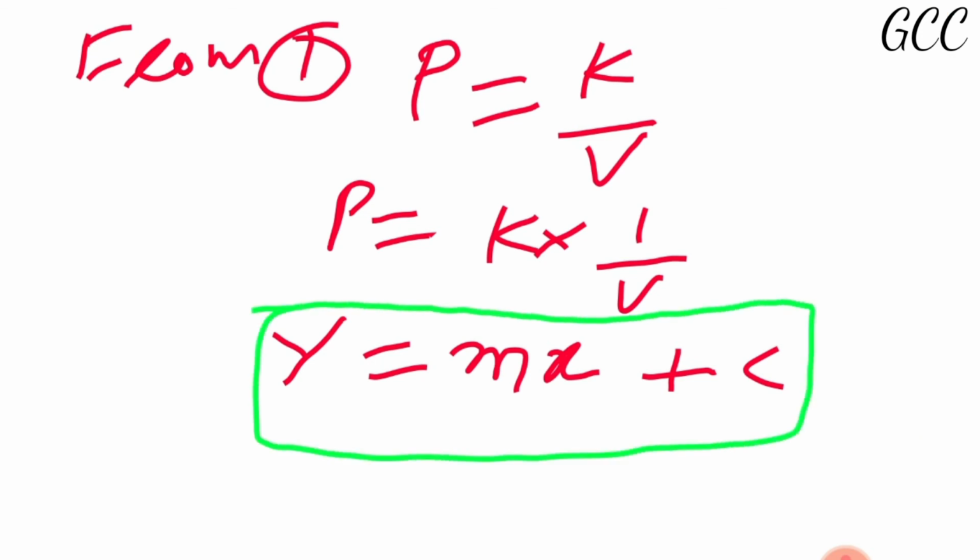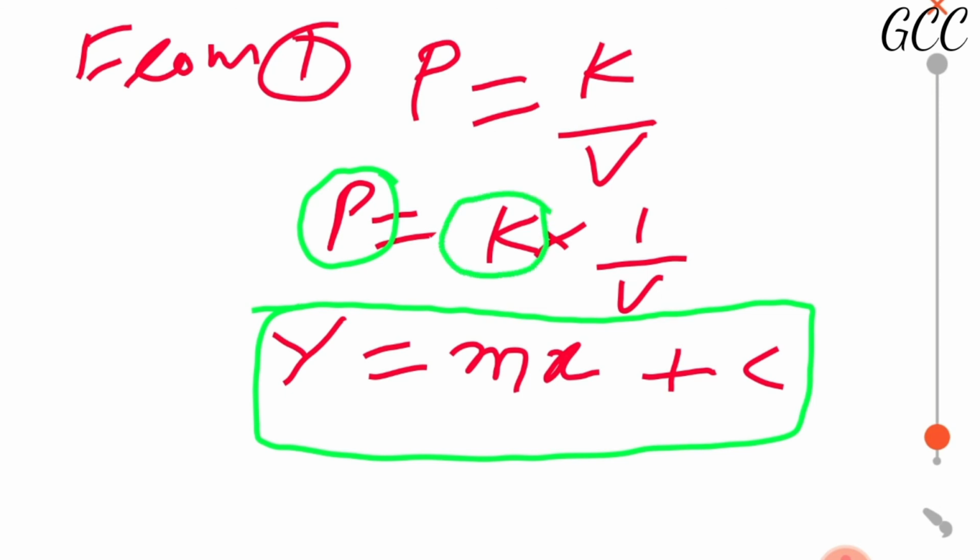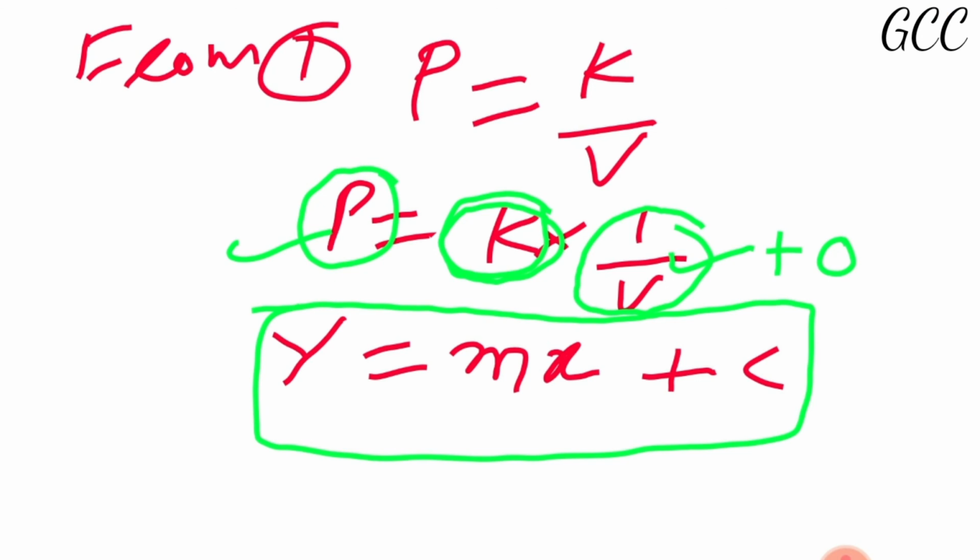Y is equal to mx plus c. Here what is y? Tell me the y. Here y is p. Okay, and what is m here? Tell me the m. Yeah, m is k, and what is the x here? X is 1 by v. So we have to make a graph between p and 1 by v, and our slope is k, but intercept is 0. Here c is 0. Is that clear? Now let's start to make the graph between these two.